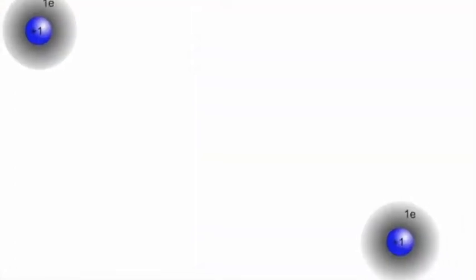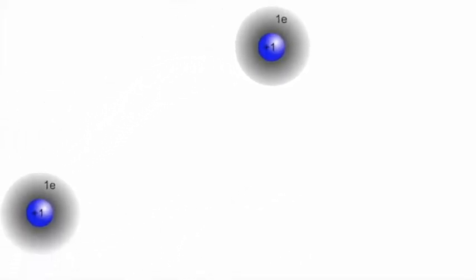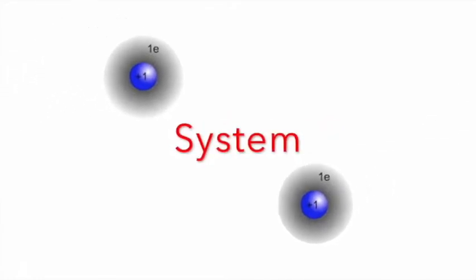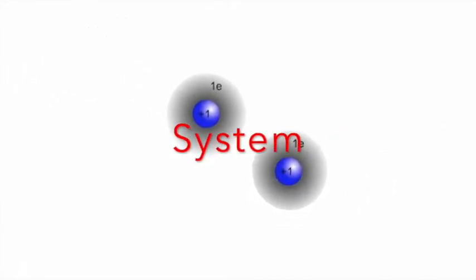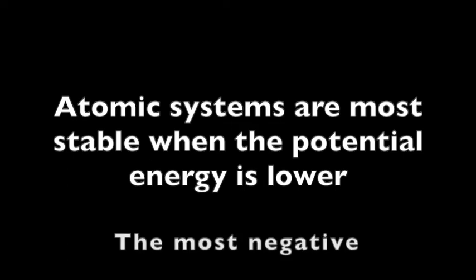Say you have two atoms that are floating out there in space somewhere in gaseous form. We're going to call these two atoms a system. A system is a particular set of things being studied. Our two atoms are our system. Atomic systems tend to be most stable when the potential energy is the lowest. And when we say low, we mean negative. We'll look at some graphs in a minute.